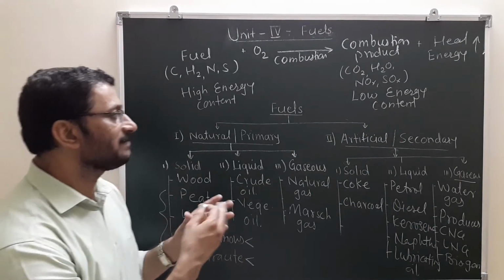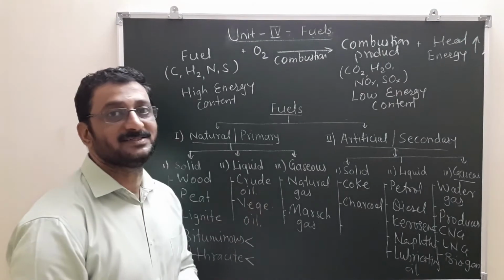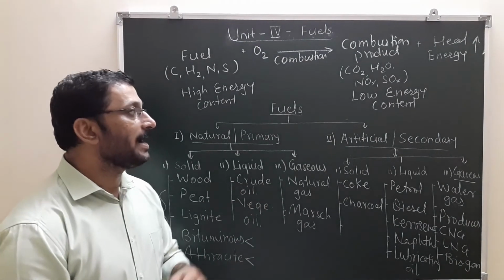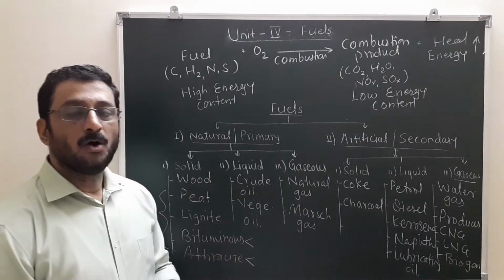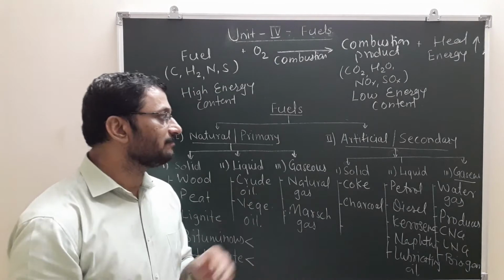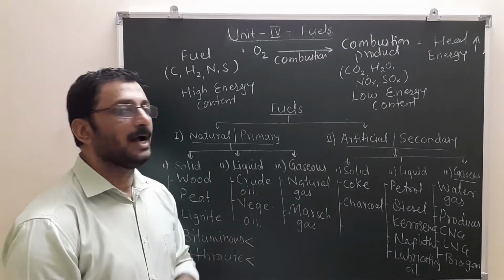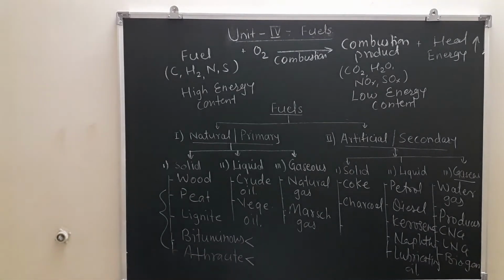The second way of classifying fuel is based on what type of combustion reaction, what type of burning reaction is there, and energy generation. So the second basis on which we can classify the fuel is what type of combustion reaction and energy generation.